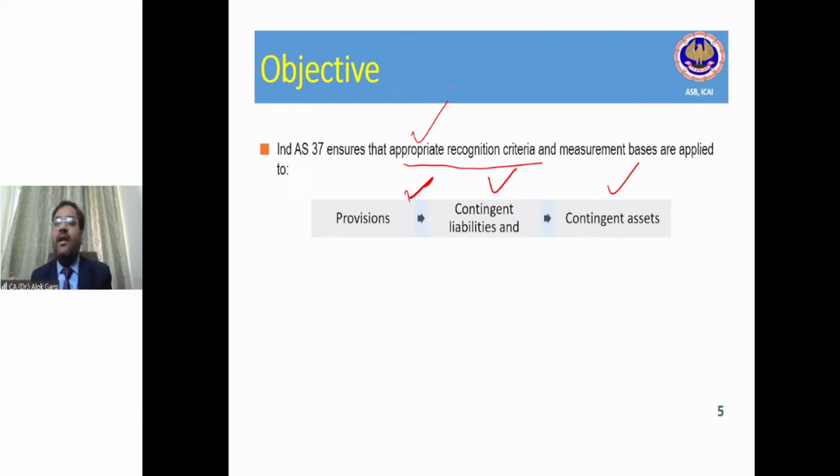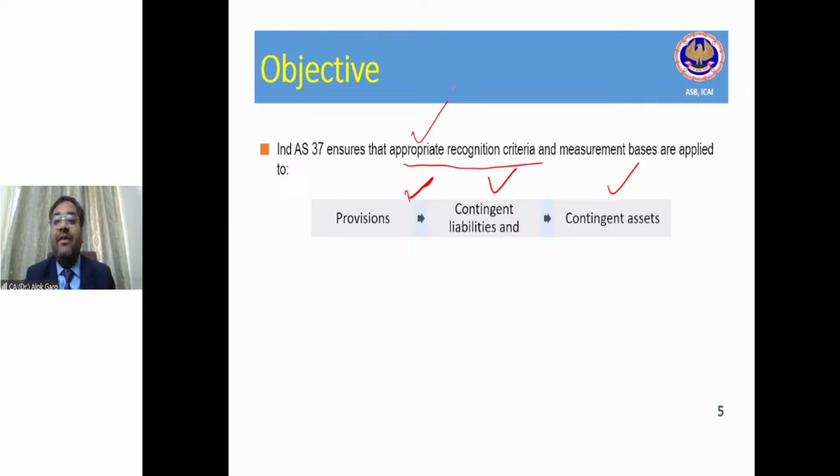Because your employees are rendering services, and every year the cost has to be incurred. But tomorrow, let's say the rule is gratuity will be payable only to those employees who complete 5 years in the organization. An employee who has completed 1 year, 2 years, less than 5 years, there is no certainty that he will complete 5 years, right? But we are creating a provision on the basis of some estimate.